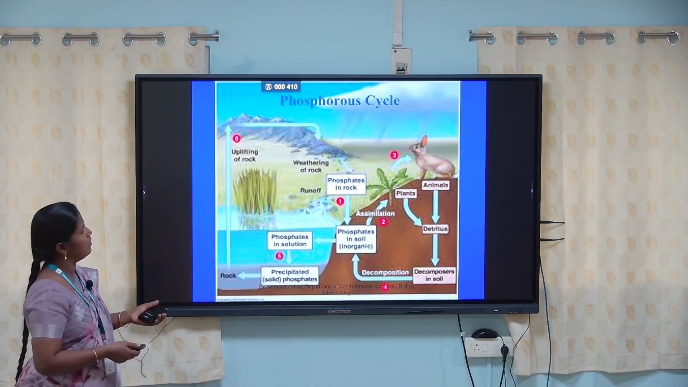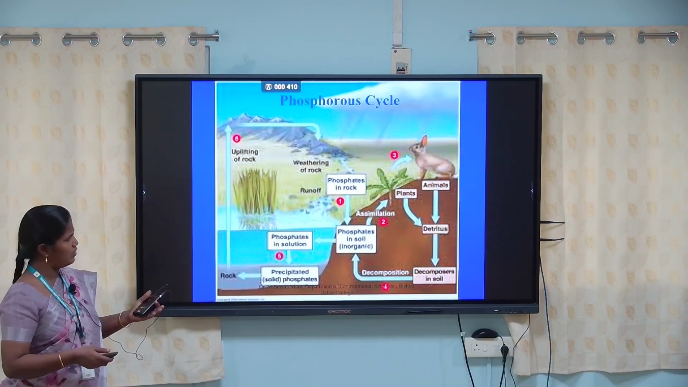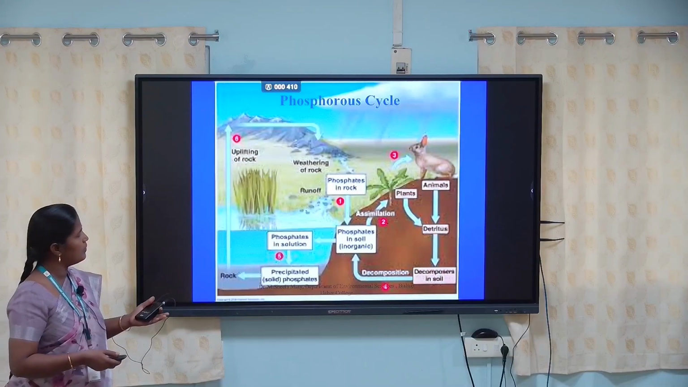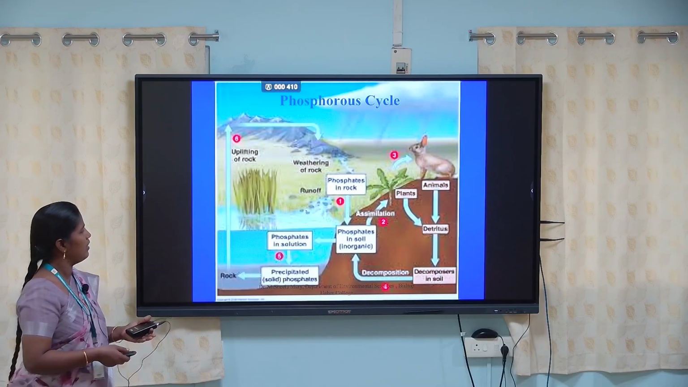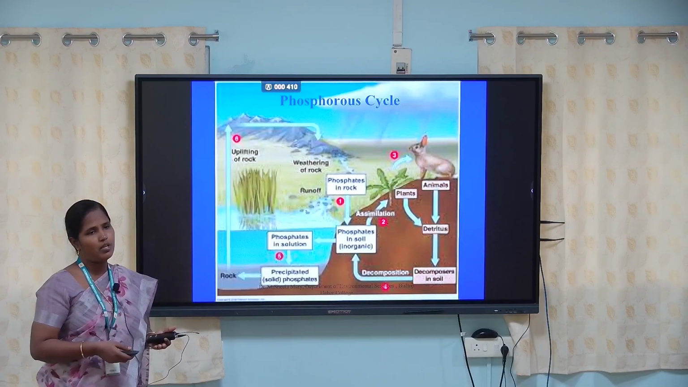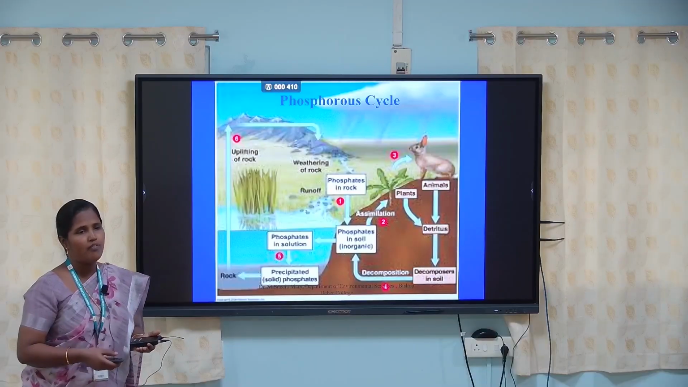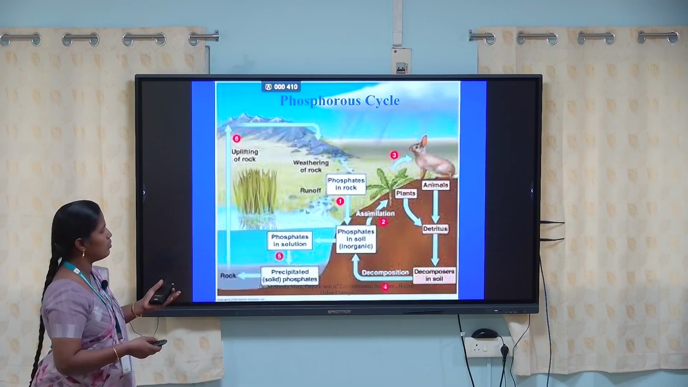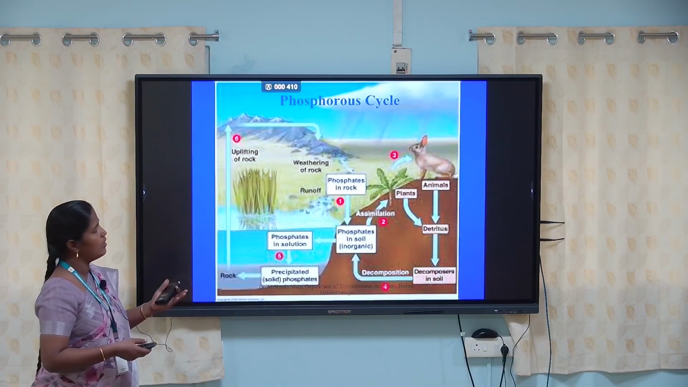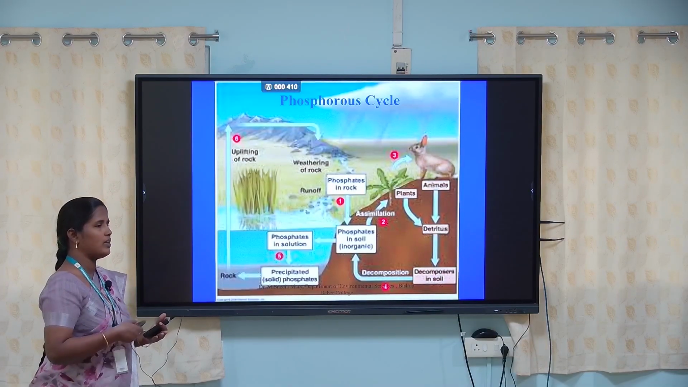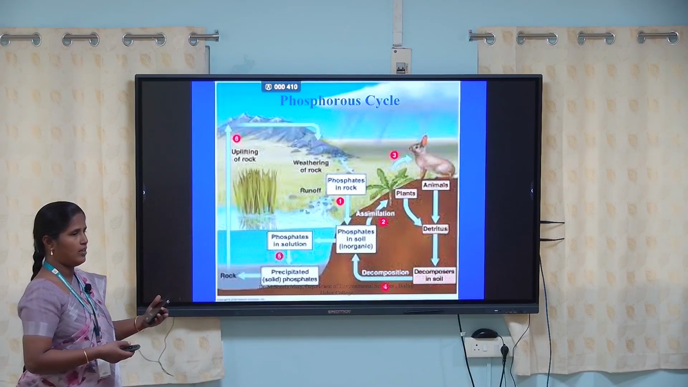Then the another cycle is called the phosphorus cycle, because phosphorus is also a very important nutrient for plant growth. The phosphorus is accumulated in the soil, that means phosphate is present in the soil. Phosphate is one of the important nutrients for plant growth. The weathering of rock releases phosphorus, and through this weathering of rock the phosphorus enters into the soil. Then the microbes can convert phosphorus into phosphate, and the plants take phosphate for their growth.